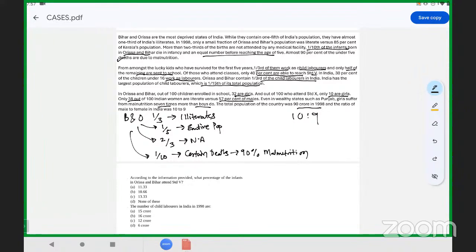So some die in infancy. Which means, let us consider the total population. Suppose it is 100. Out of which 10, that is 1 by 10, die at infancy.